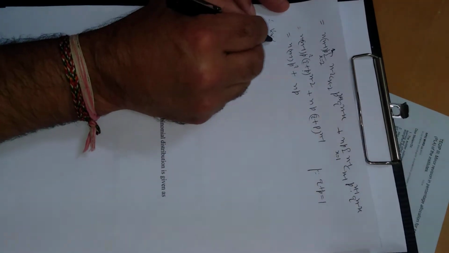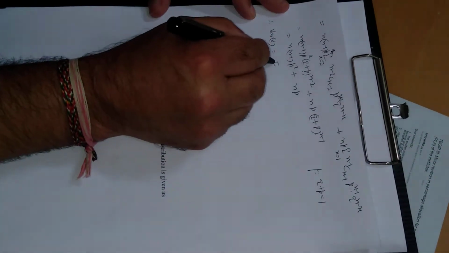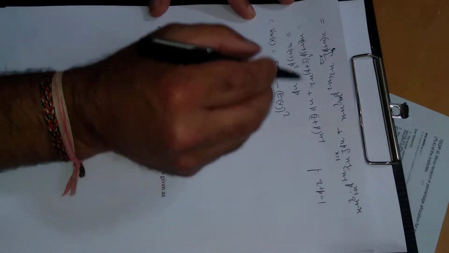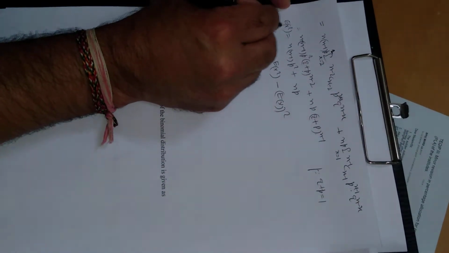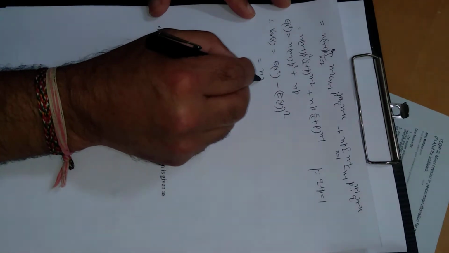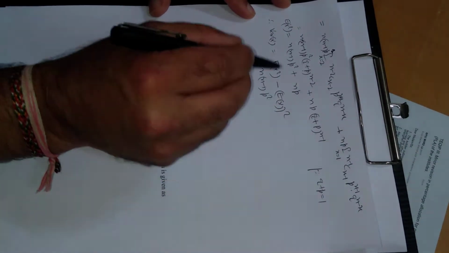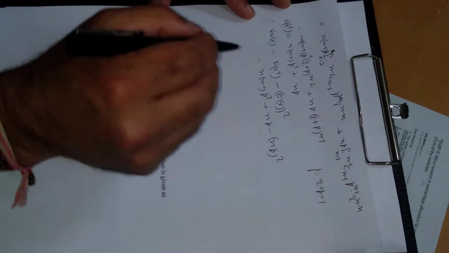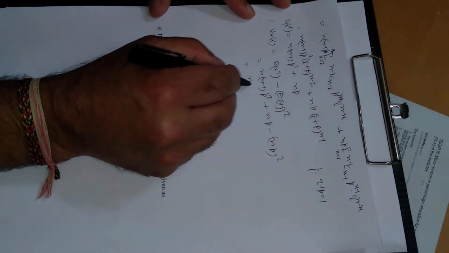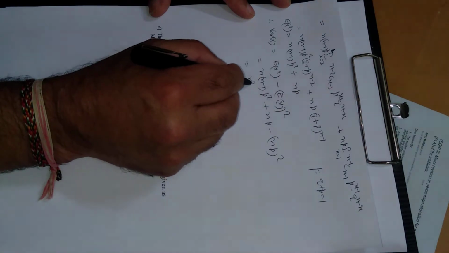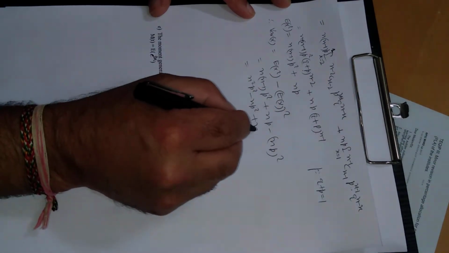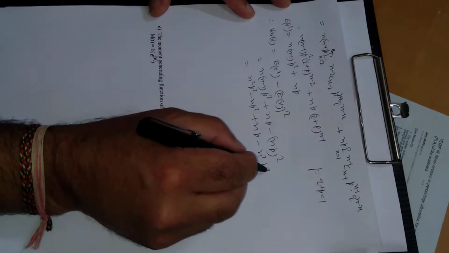Therefore variance of x, since we know variance of x is E of x square minus E of x whole square. This is E of x square, which we just evaluated as n(n-1)p square plus np, and E of x, as we know, is np whole square. Now multiply this n, this will be n square p square minus np square plus np minus n square p square.